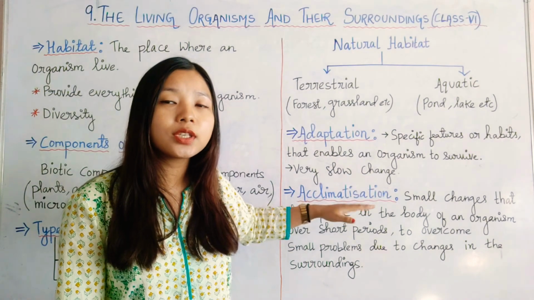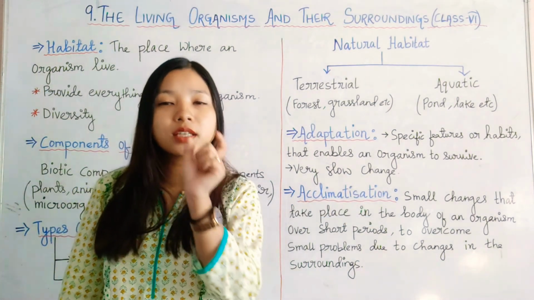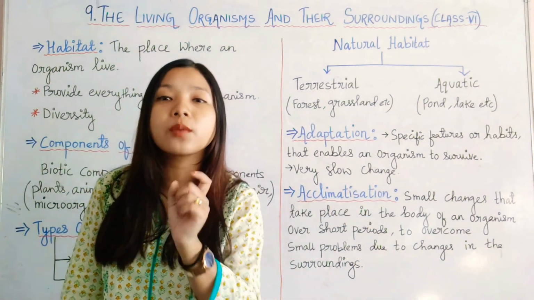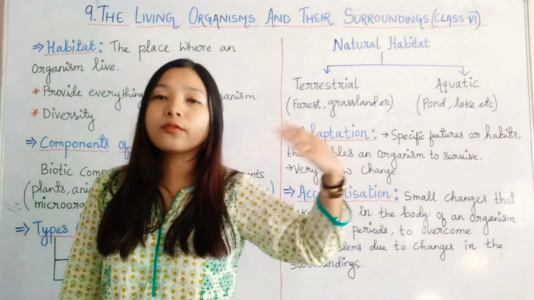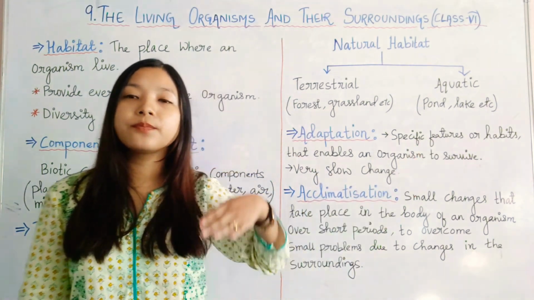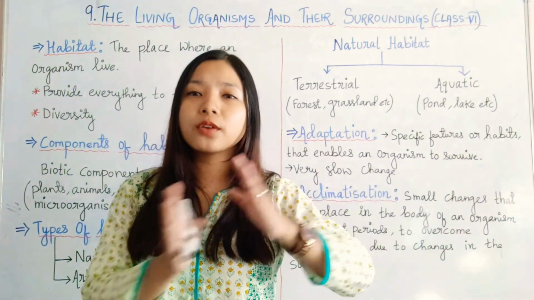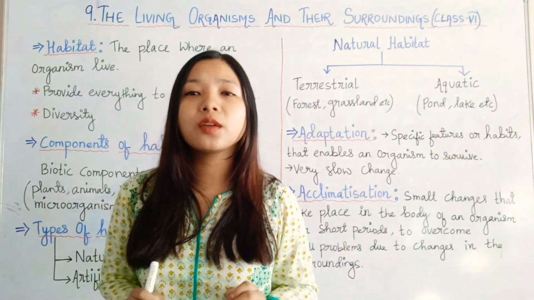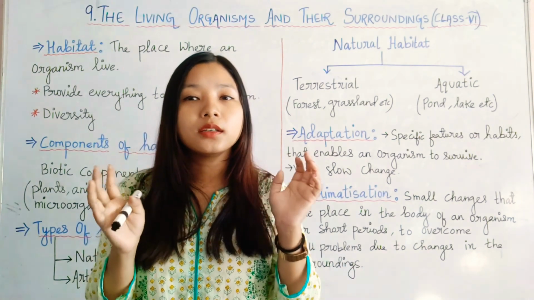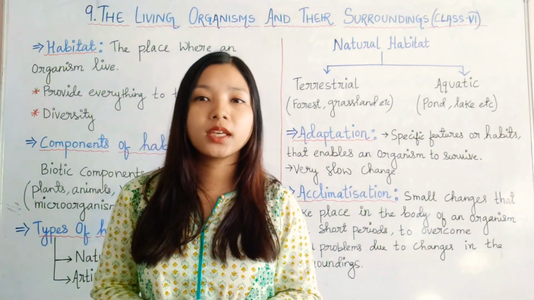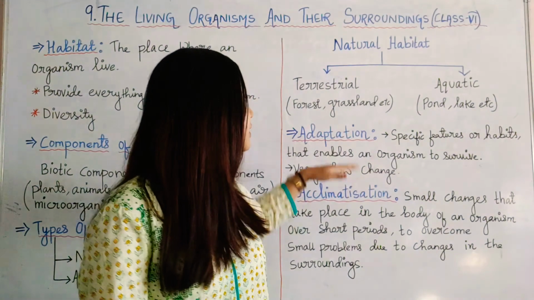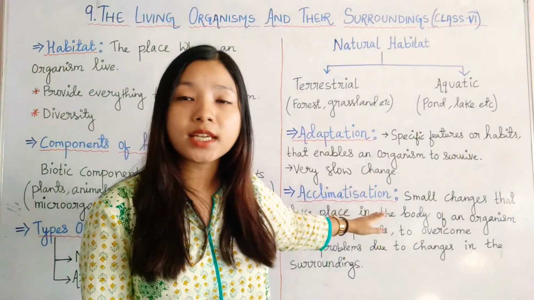But acclimatization is a change that comes for only a temporary period, when you change your place from one to another which has very different climatic or abiotic features. Okay, so I hope you have understood the difference between adaptation and acclimatization.